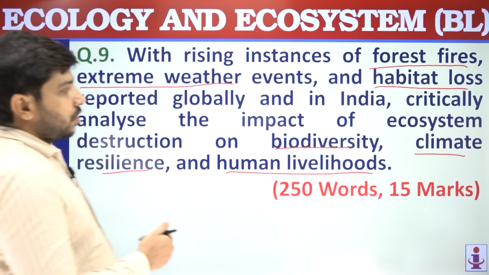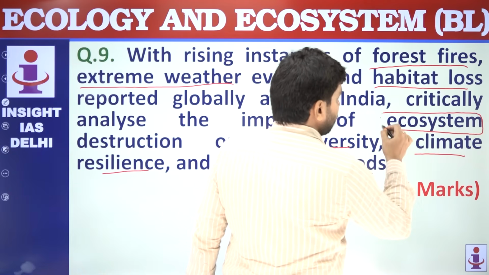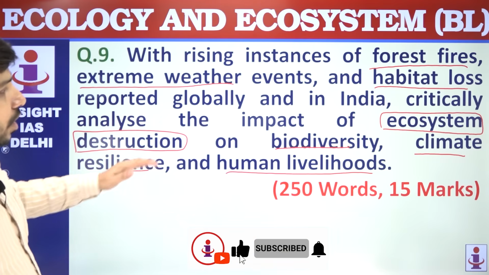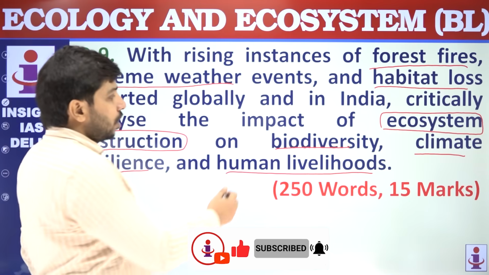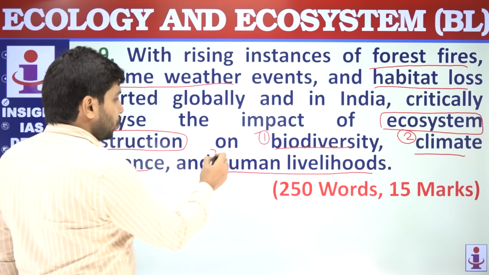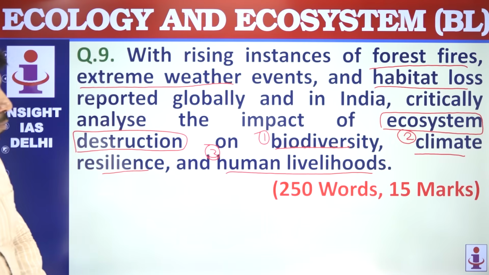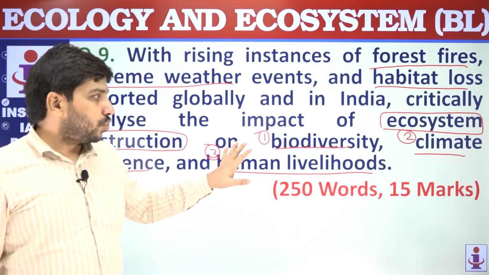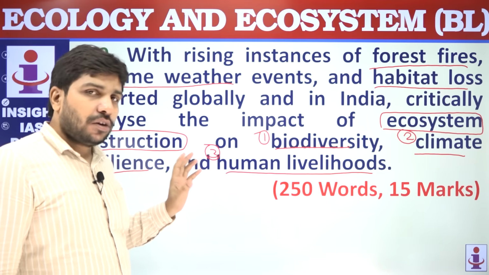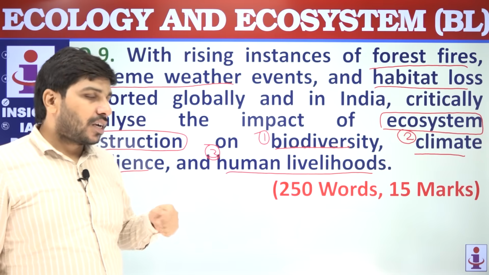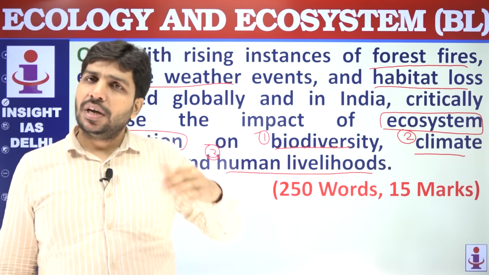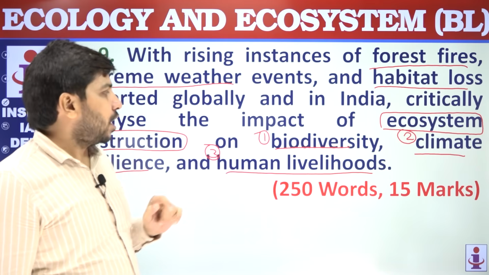Impact of ecosystem destruction. The first keyword is ecosystem destruction. The question is asking you to establish the relation between ecosystem destruction and biodiversity, climate resilience, and human livelihoods. आपको इकोसिस्टम डिस्ट्रक्शन का इम्पैक्ट जो है उसको इन 3 एस्पेक्ट्स के ऊपर एस्टैब्लिश करना है. Read the question very carefully, identify the keywords, and then start structuring your answer so that all the dimensions, all the keywords, all the aspects of the question can be handled proportionately, properly.